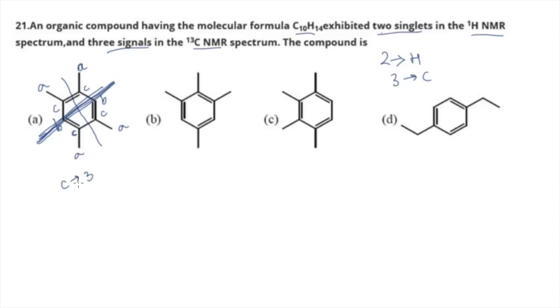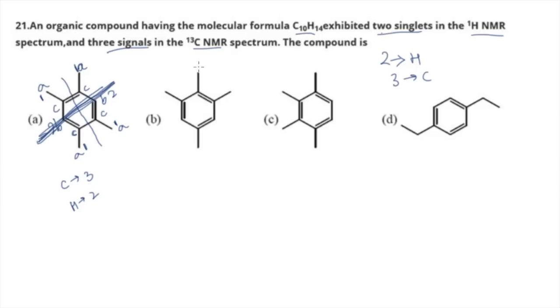So three types of carbons are there in this particular molecule. And how many types of hydrogens are there? So hydrogen will be over here, so I'm labeling hydrogen with 1, 2. Okay, so this is one kind of hydrogen, this will also be the same kind of hydrogen, this will also be the same kind of hydrogen, this will also be the same kind of hydrogen, and this will be the second kind of hydrogen, because here also we will be having hydrogens, right? And no other hydrogen is possible. So two types of hydrogen are there in option number A.